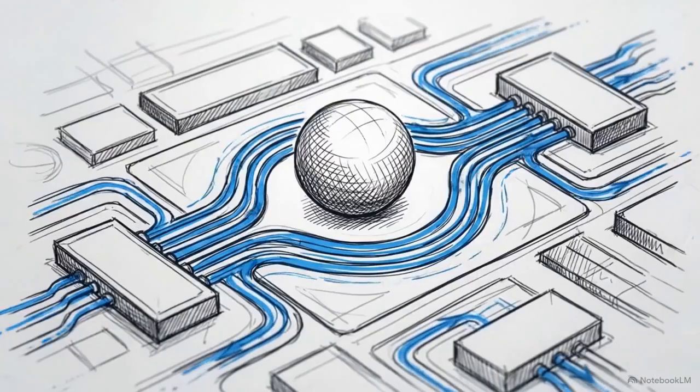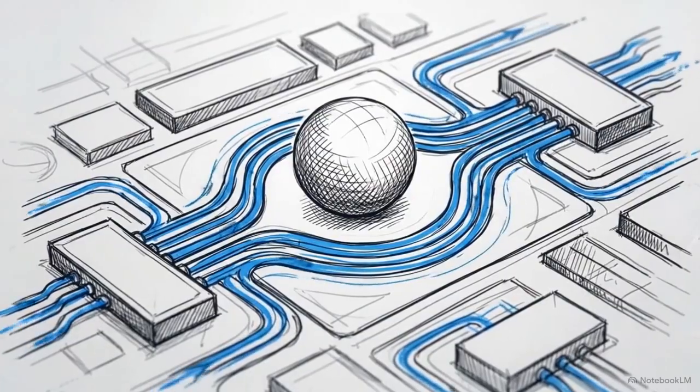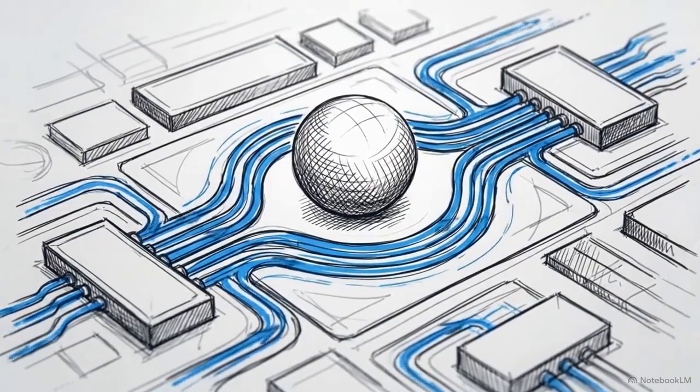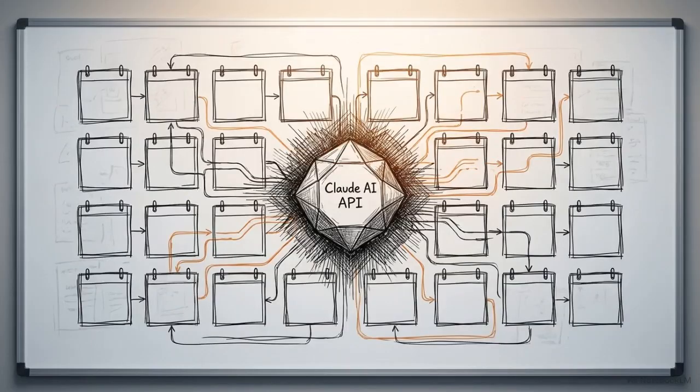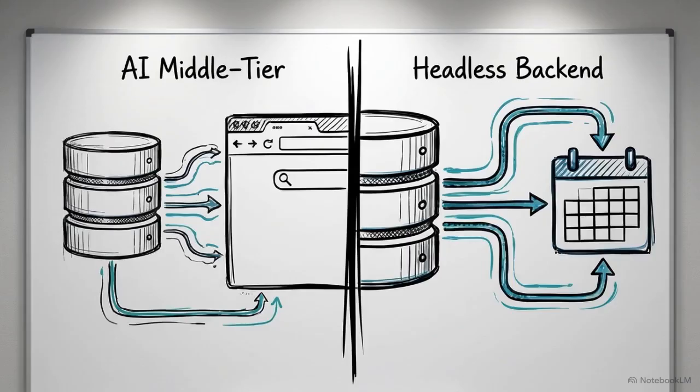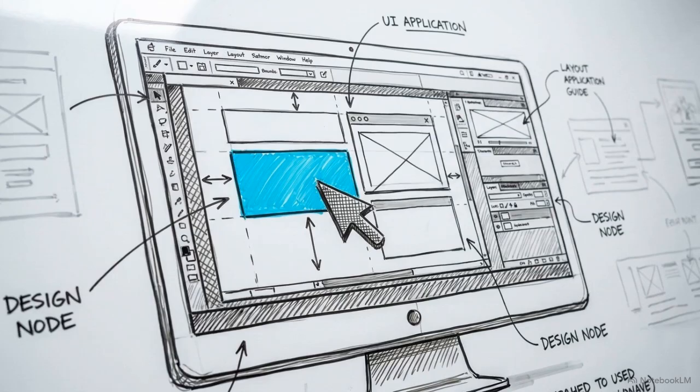In Phase 2, the integration strategy shifts. Live sports data will be surfaced strictly within the View UI using standard REST APIs, keeping the AI focused solely on the schedule. This approach proves the value of decoupling raw database management from the user interface. By isolating the AI middle tier from the headless backend, developers gain maximum flexibility to iterate on the front-end design.